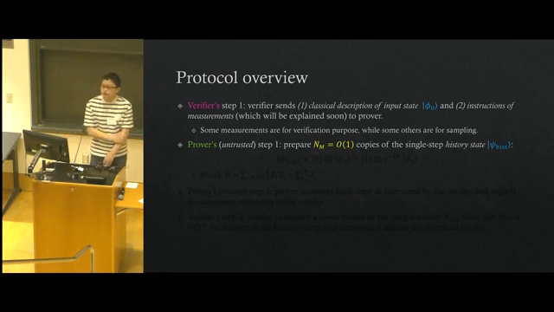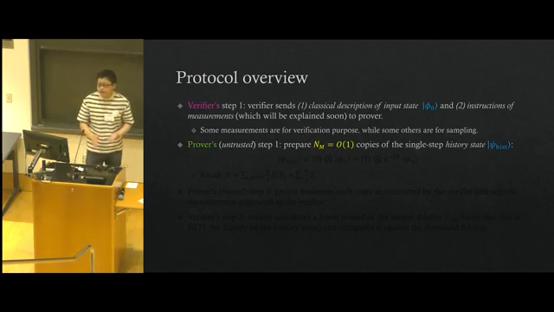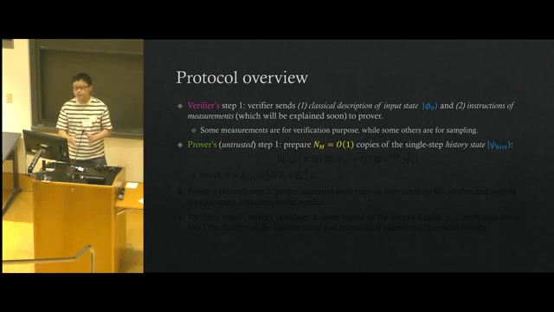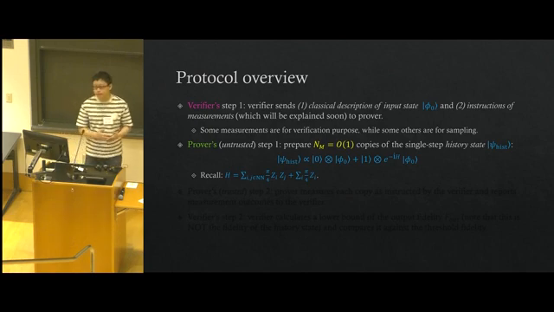The first step of the prover is an untrusted step. So in this step, the prover needs to prepare NM copies of a state called a single step history state. Here NM is constant, meaning that it's independent of the system size or the number of qubits. And the history state here plays a key role in our efficient verification scheme.